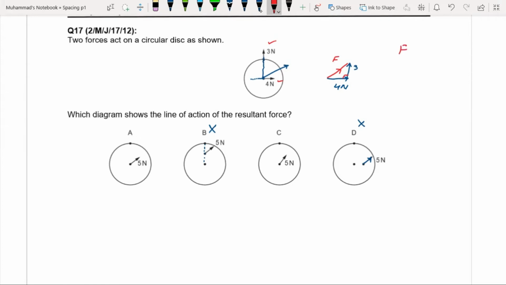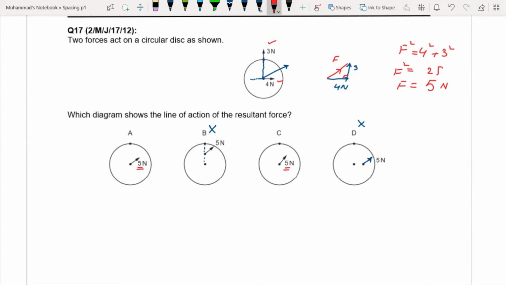So F square is 4 square plus 3 square, that is 16 plus 9, which is 25. So F square is 25. What about F? F is square root of 25, which is 5 Newton. So in options C and A, the resultant in both cases is 5 Newton.